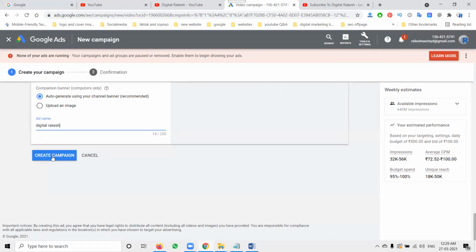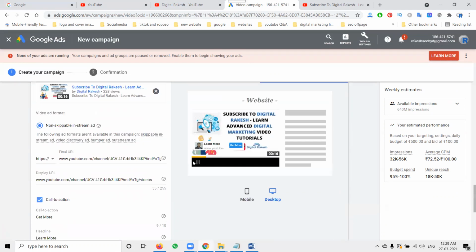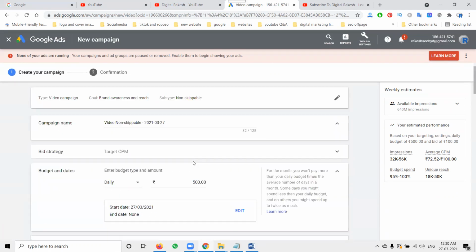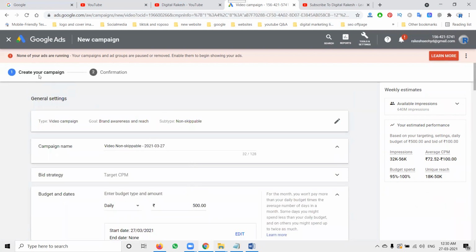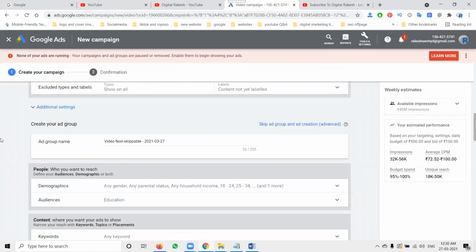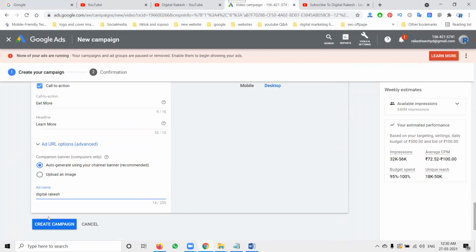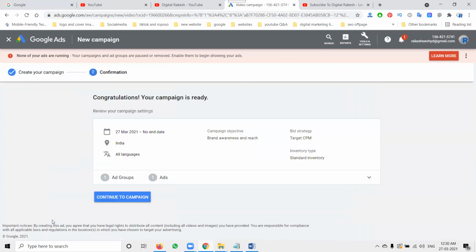Click to create the campaign. The structure of the campaign will be shown in the final option. Only two things: create a campaign and confirmation. Here I have not mentioned a date, which means I can change the video ad and run the campaign at any time. So I did not mention a start date. My goal will be awareness and reach, target CPM, where for every 1,000 impressions you will be charged an amount, and target India overall. Language will be all languages.